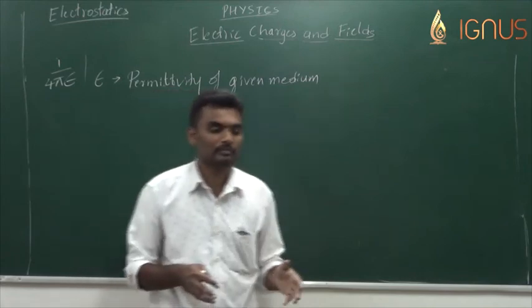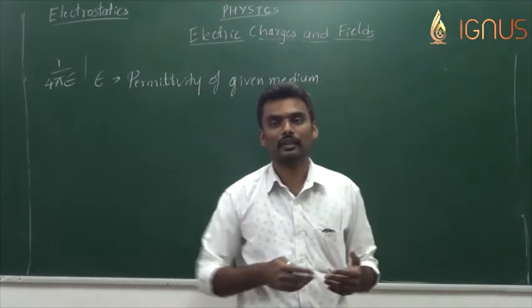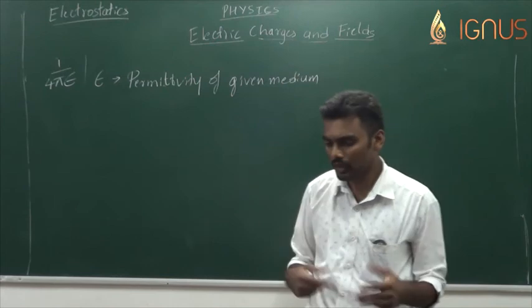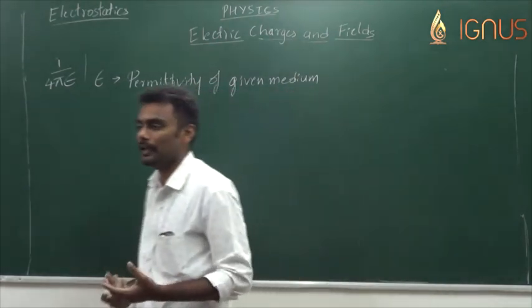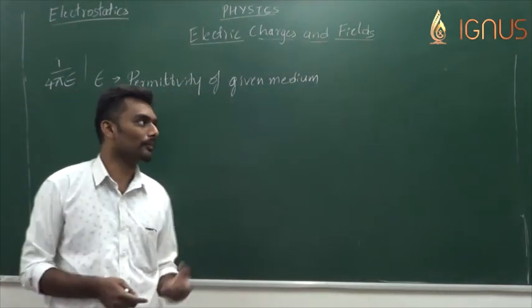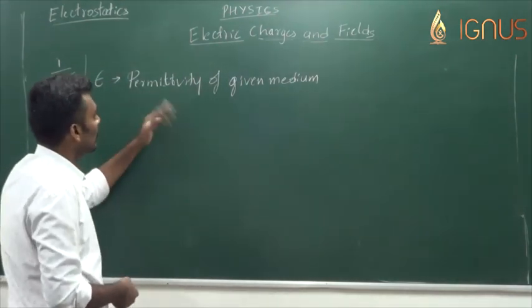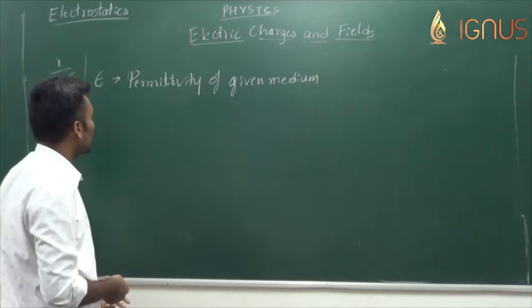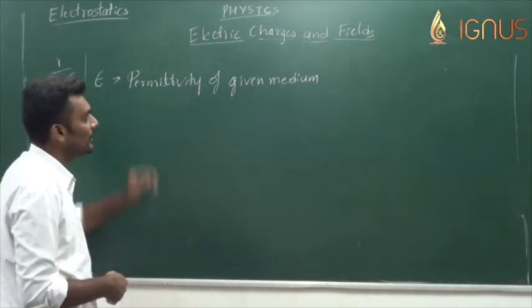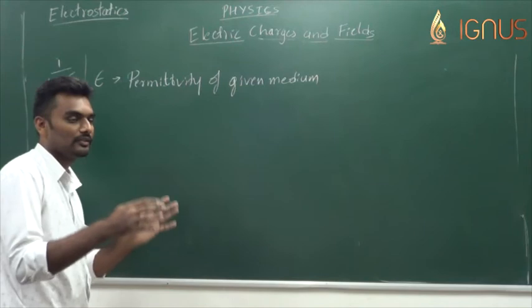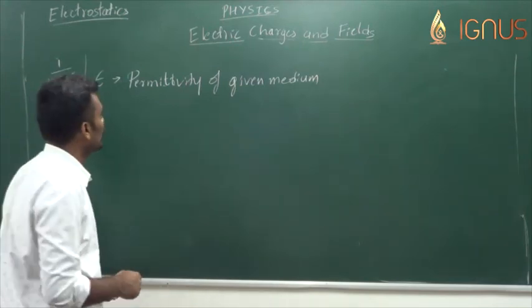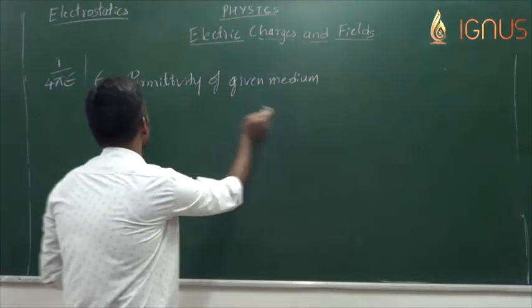So a few media allow this electrostatic force to exchange in an efficient way, and a few media do not allow them to exchange in an efficient way. And this property of allowing the electrostatic forces to exchange is permittivity. How much is the medium permitting the force to act? Now